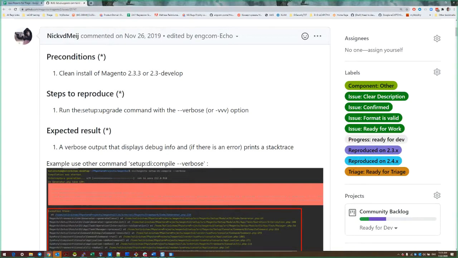This setup:upgrade command has defined arguments like verbose. It means that if any error occurs, a detailed message will be shown about what is going wrong, which should help the developer to understand and fix it. But in fact